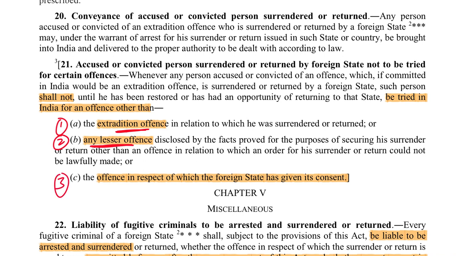And the third category is any offense for which Indian government has taken the approval of the UK government for the trial. So if the offense for which India wants to try Vijay Mallya is anything other than the extradition offense or is greater than this offense, the Indian government will want the approval of the UK government for that trial. Very important point, can be asked.